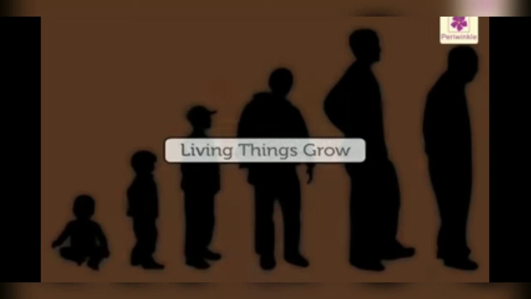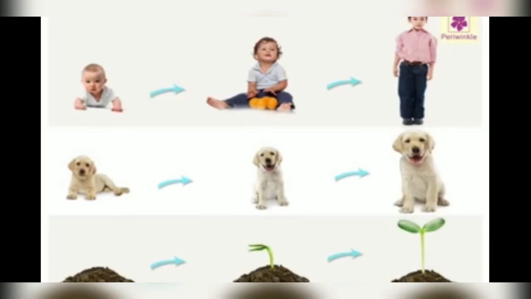The living being like man, it grows up to a certain age, from a baby to a child, from a child to a young adult, from there to the adult and old age. So living beings keep growing,